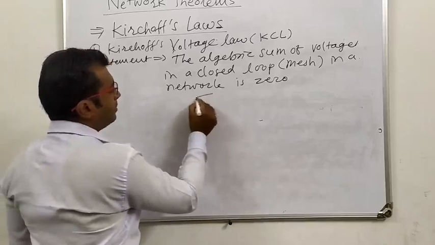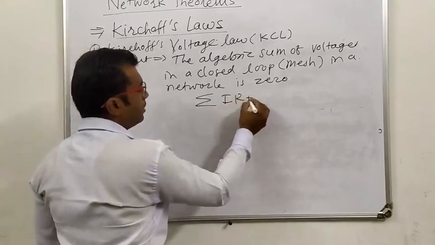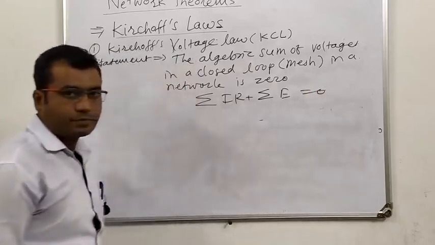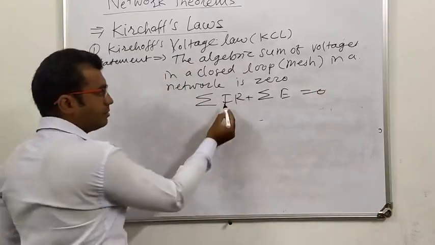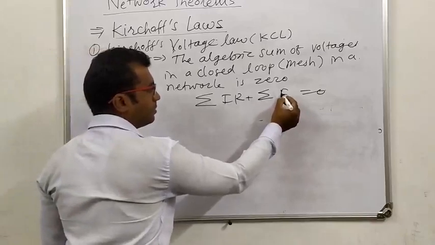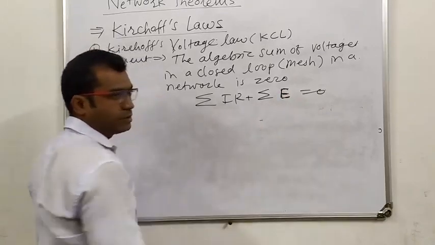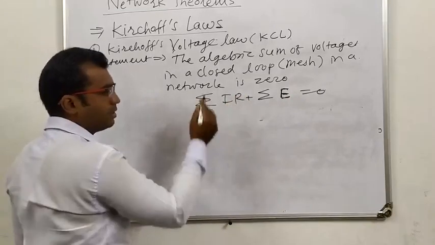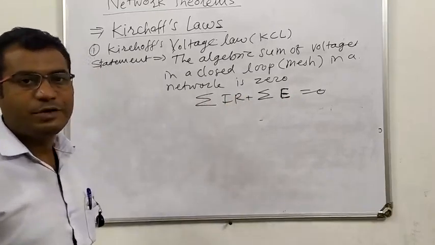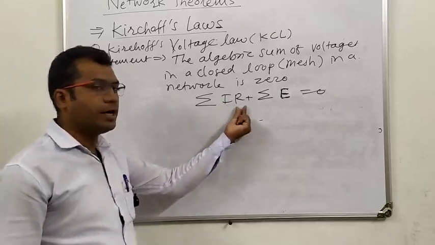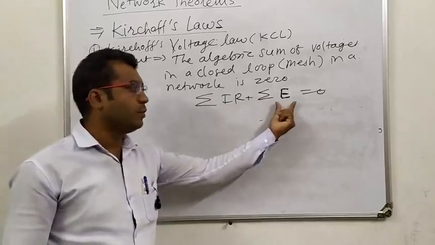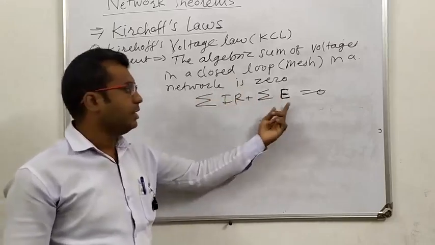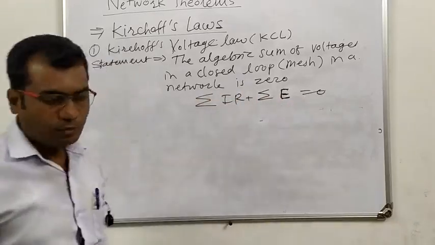Mathematically it can be expressed as summation over IR plus summation over E equals 0. Here E is the EMF of the voltage source, and IR: I is the current and R is the resistance. We have mostly seen V equal to IR, that is, the product of I into R always represents the voltage. This is also a voltage. That is, the summation of voltages in a closed loop in a network is always equal to 0.